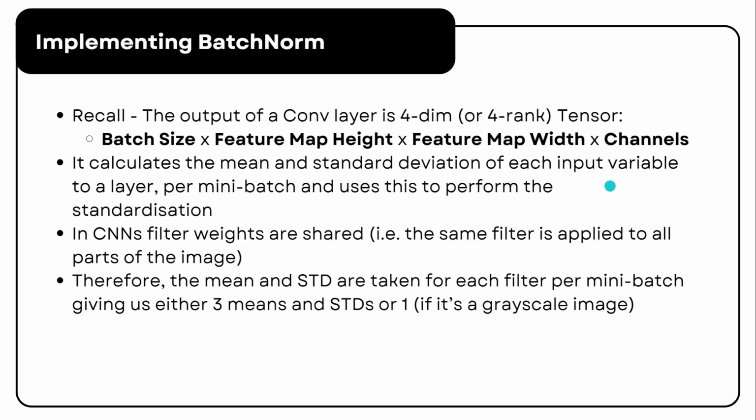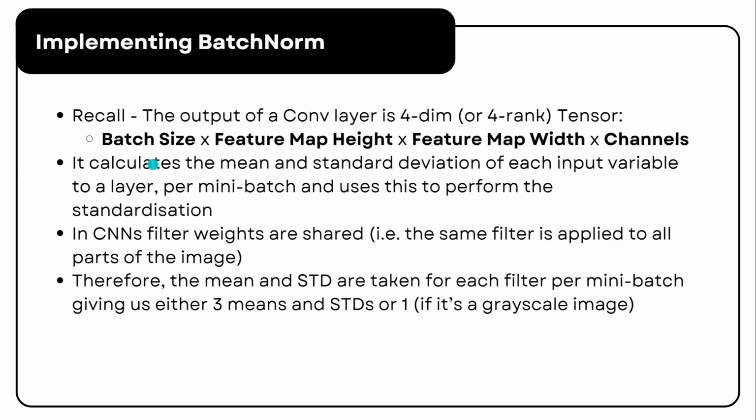So let's take a look at how batch normalization is implemented. Recall the output of a conv layer is a 4-dimensional, or rank 4, tensor: batch size, feature map height, feature map width, and channels.